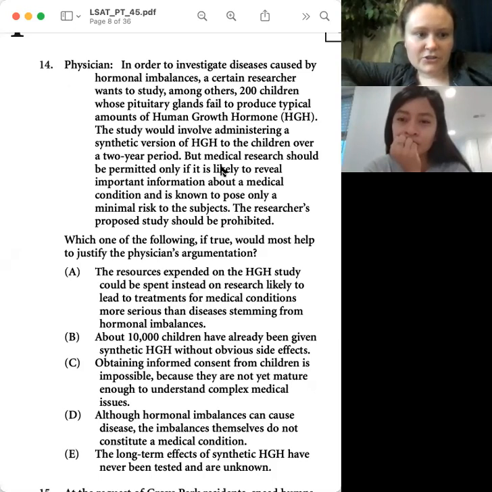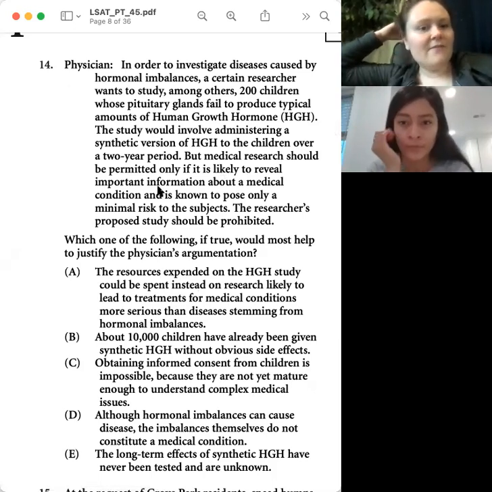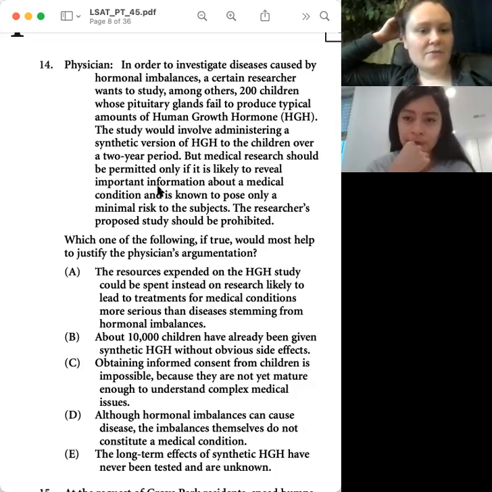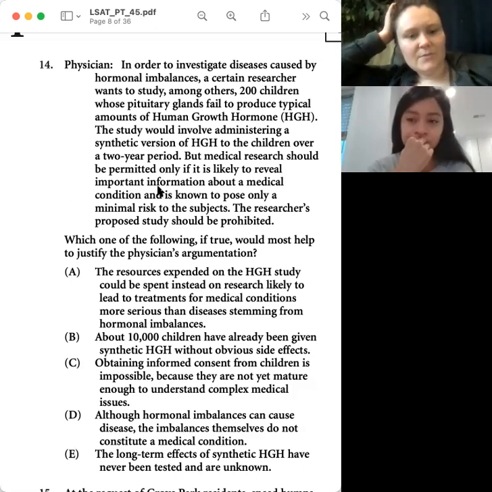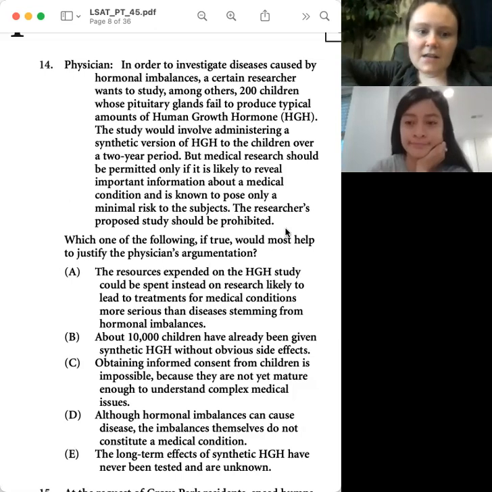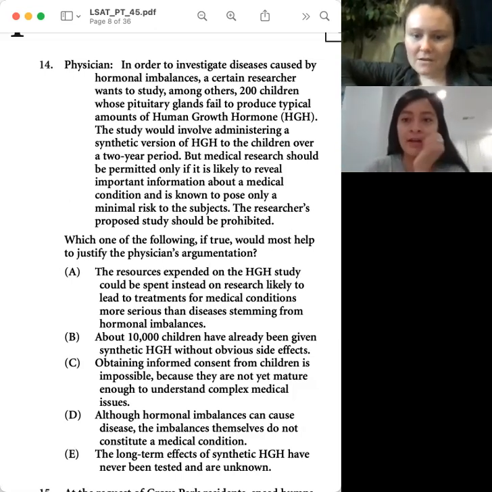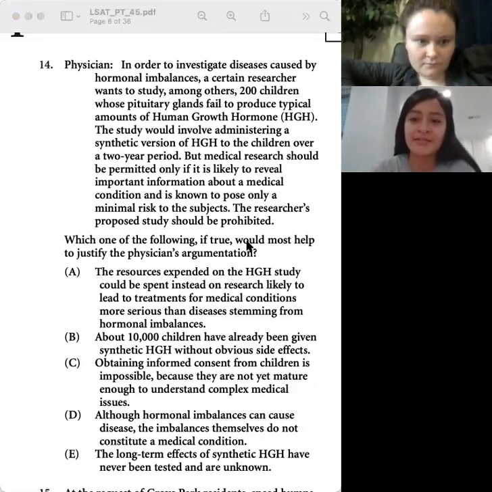But medical research should be permitted only if it is likely to reveal important information about a medical condition and is known to pose only a minimal risk to the subjects. The researchers' proposed study should be prohibited. Okay, so what is our conclusion here? I said it was the last sentence. The researchers' proposed study should be prohibited.